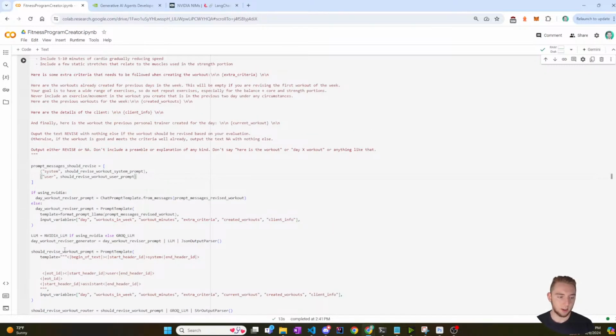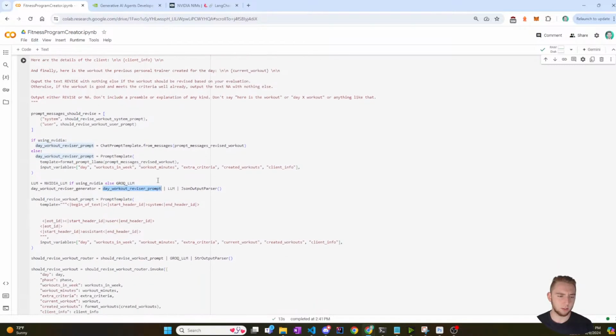All right, and then day workout revise prompt. I guess it's called reviser prompt. Oh wait, hold on. Should revise workout prompt. Okay, all right. I was copying the wrong thing. There we go. That makes more sense. And then I'll have the correct variable name for the prompt messages as well. And we should be good.